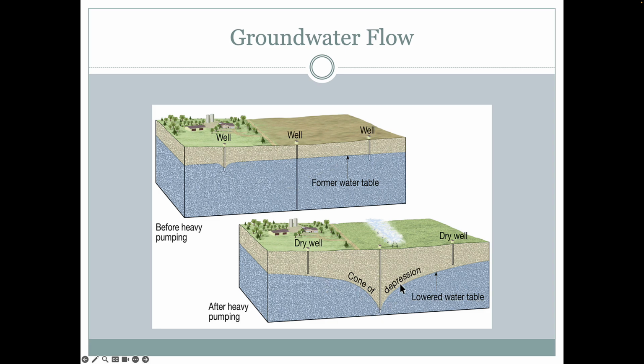The ground itself has been subsiding in this area here, and it creates this shape, not like an earthquake. It's more like a balloon being deflated, because everything is going down at about the same rate. But this subsidence can be a big issue for the local landowners. This well used to be a water well, but now it can't pump water out, and the same over here. This is also a dry well. It can cause local movement of the earth, and it can cause things like changes in drainage.